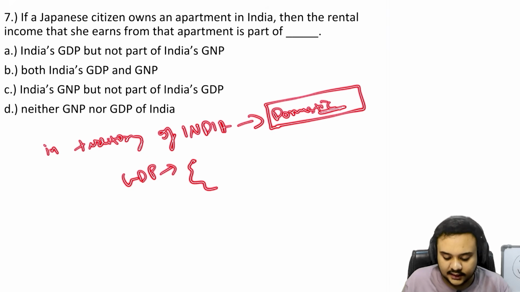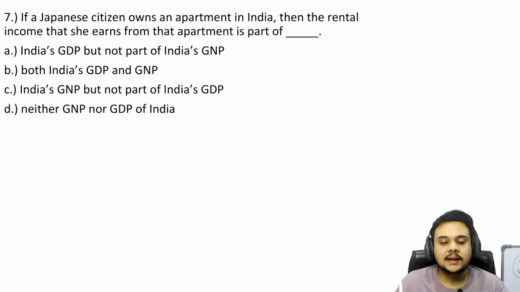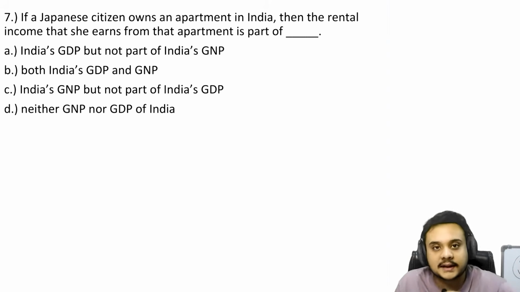GDP is the income that is a part of the domestic territory of a country. So we are not talking about whether it is a foreigner, or wherever the people have come from. If they are within the geographical limits of a country and they are doing any kind of production, or earning any kind of income within that country, it is a part of the domestic income of that country.